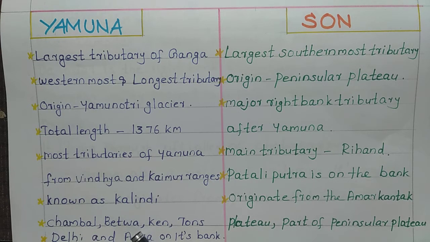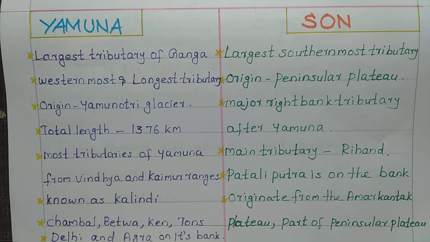Chambal, Betwa, Ken, and Tons are the tributaries of river Yamuna. Here the Tons river is named as Tamsa. Tamsa is another name of river Tons. And Delhi and Agra are the two main cities situated on the bank of river Yamuna.